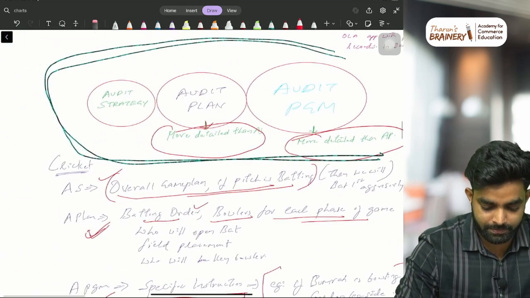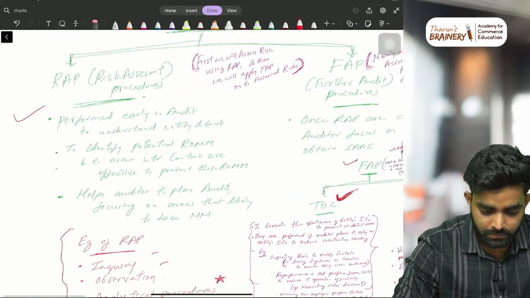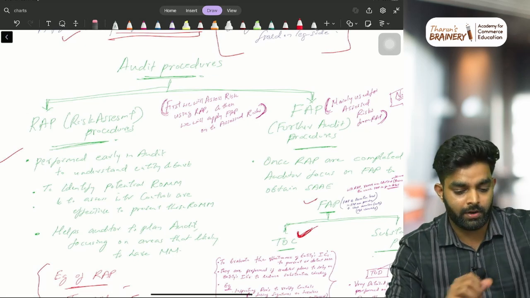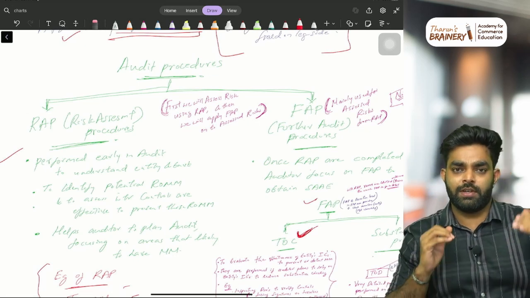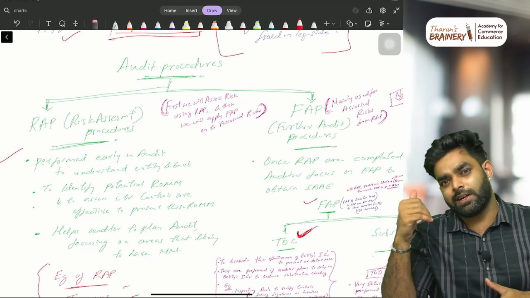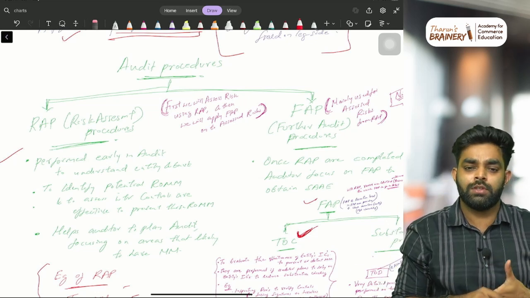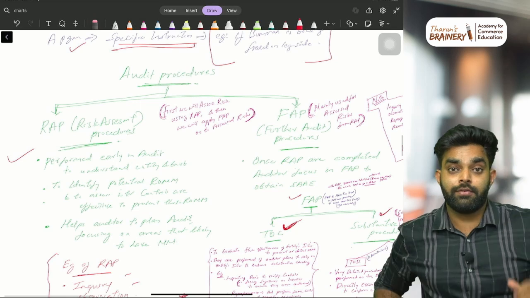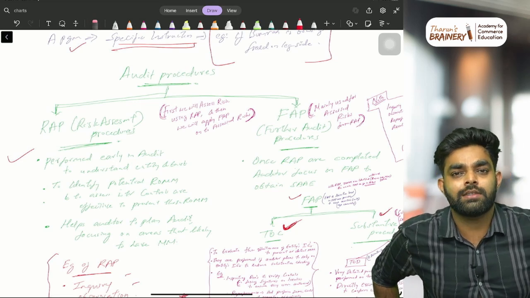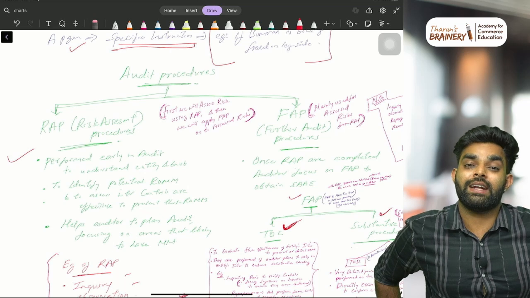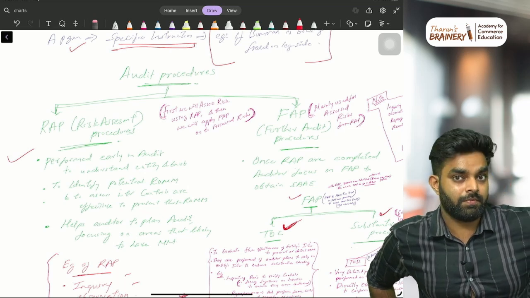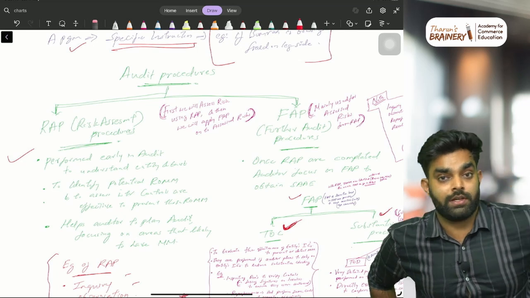Then next is audit procedures. These are another important area. Mostly the first and second chapters, the important areas, are covered. Then audit procedure comes in the third, fourth, everywhere, so this is a base area. You may have studied risk assessment procedure and further audit procedure. What is risk assessment procedure? What is further audit procedure? Don't give me the definition. Tell me what it is in your mother tongue or in your own language, whatever it is.